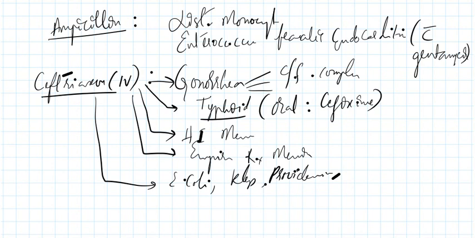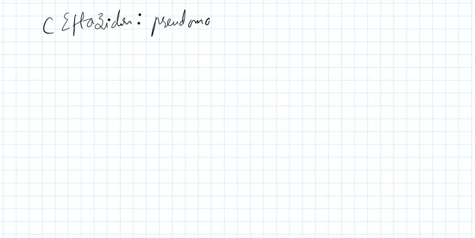What is the next cephalosporin? Ceftazidime. Ceftazidime is used in Pseudomonas, and if the Pseudomonas infection is severe, then you will use it with gentamicin.